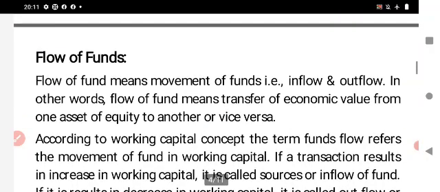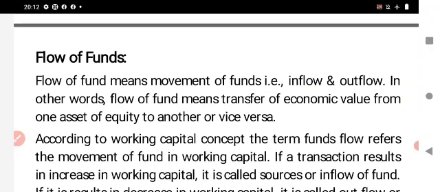Next, meaning of the term flow of funds. Flow of funds means movement of funds, that is inflow and outflow. In other words, flow of funds means transfer of economic value from one asset or equity to another or vice versa.